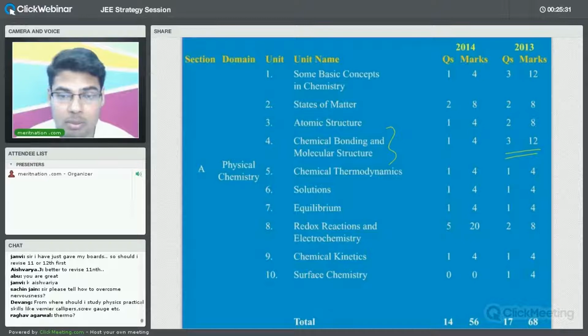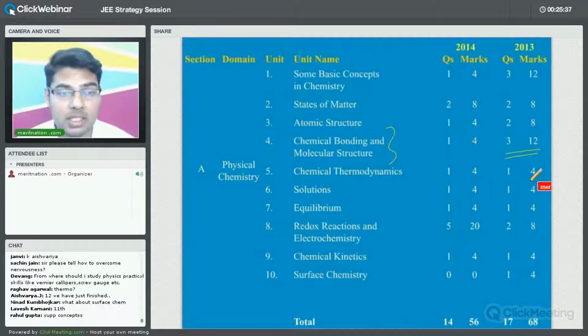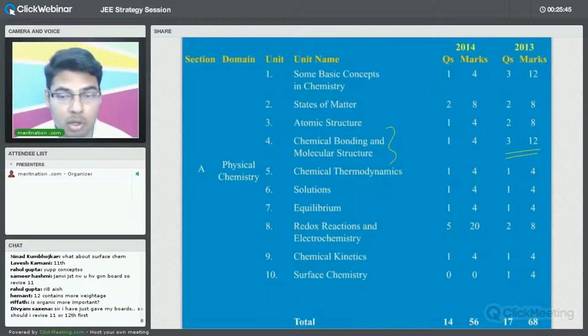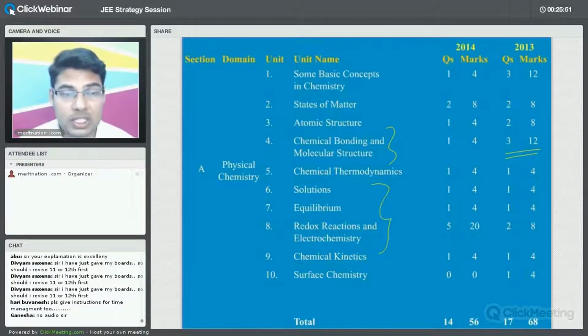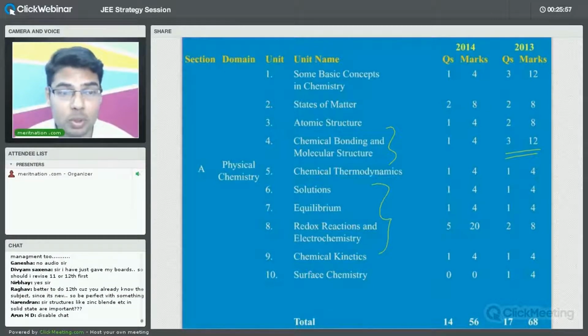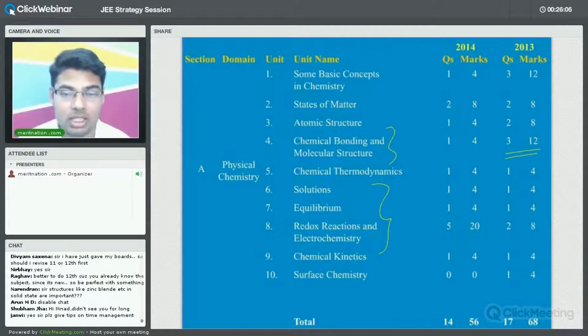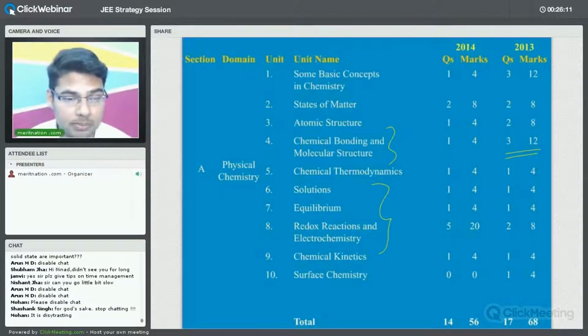Now let us look at chemical thermodynamics. Chemical thermodynamics has 4 marks in each year, 2014 as well as 2013. Fine. Solutions, equilibrium, redox reactions, electrochemistry, and chemical kinetics are all interrelated topics, right? As I said in the beginning of the class, in some questions you will have to apply the concepts of different chapters. After studying only one chapter, you cannot solve that question. A mixture will be asked in JEE, not solely from one chapter. You will find some, or in fact many, questions like this.